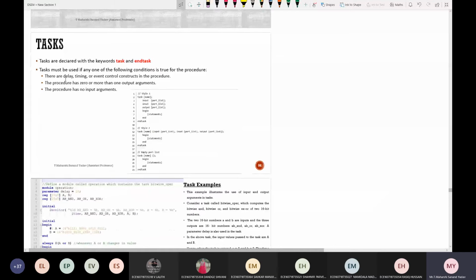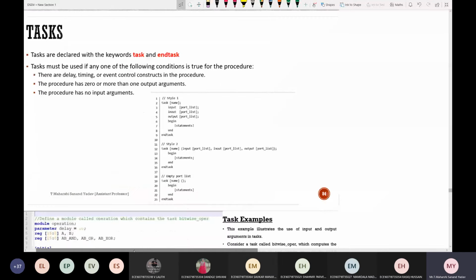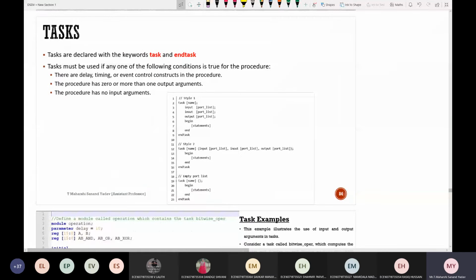See here, tasks are declared with the keywords task and endtask. As we know that for a module there will be an endmodule, similarly if there is a begin, there will be an end. Similarly, a task will also have the keyword task followed by endtask. So this is the syntax. These are the important points which you need to remember. In a task, there can be delays, timings and event control statements. All these statements can be present in a task, but should not be present in a function.